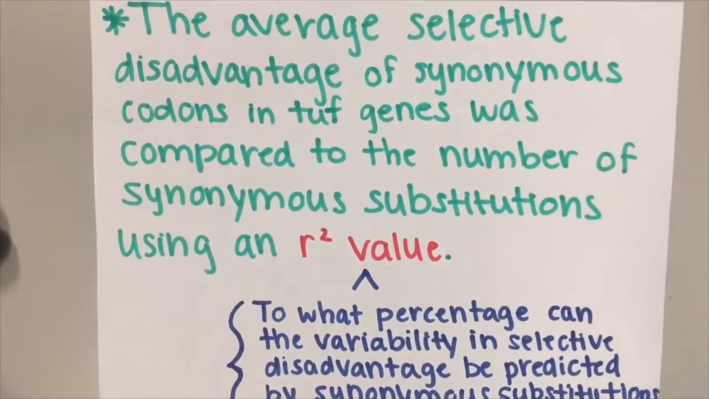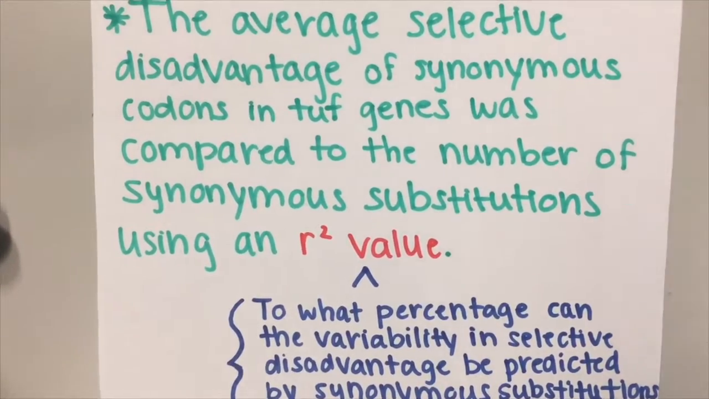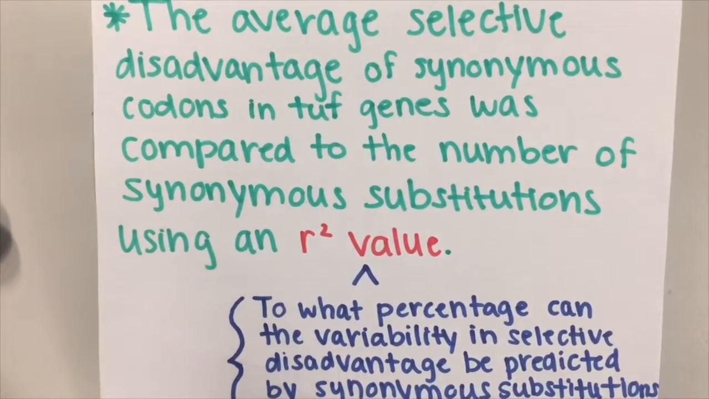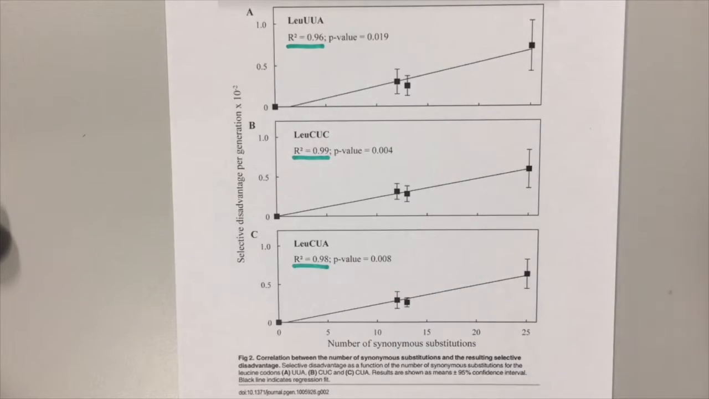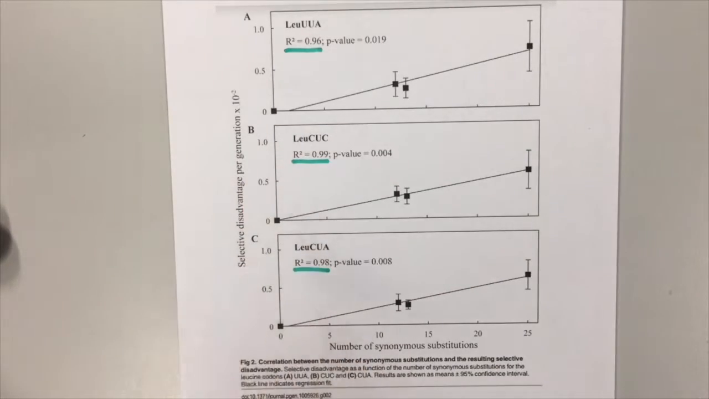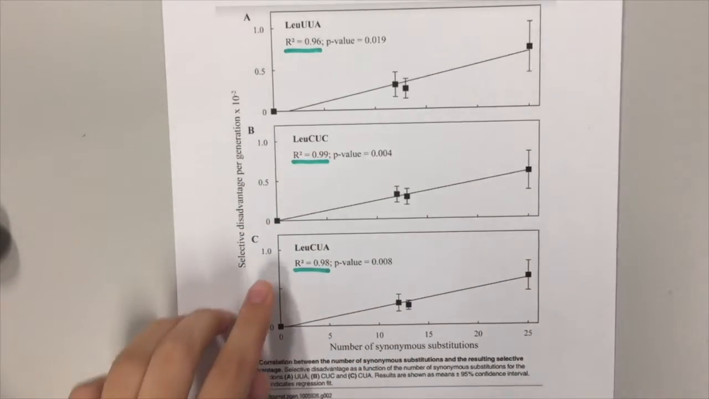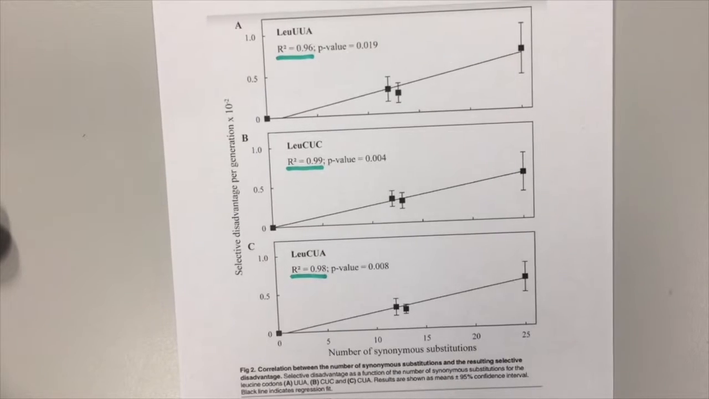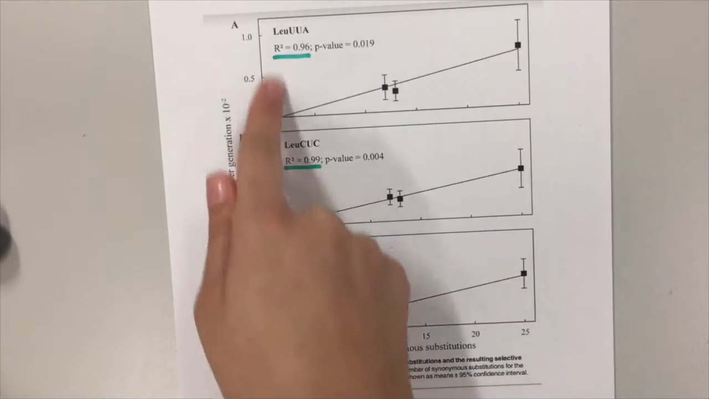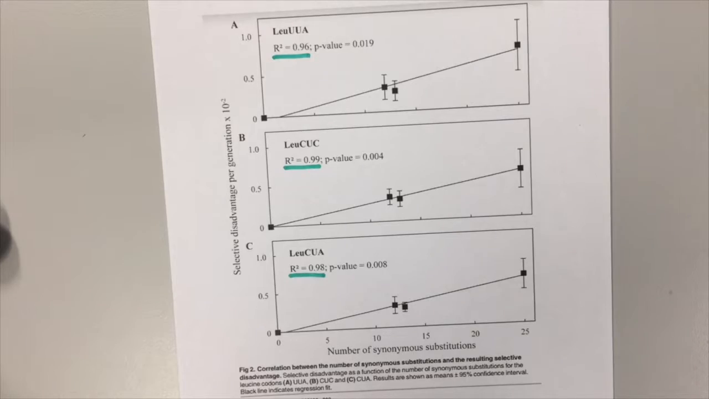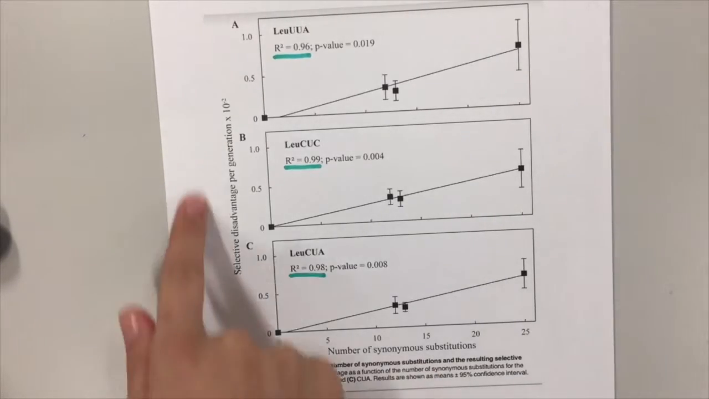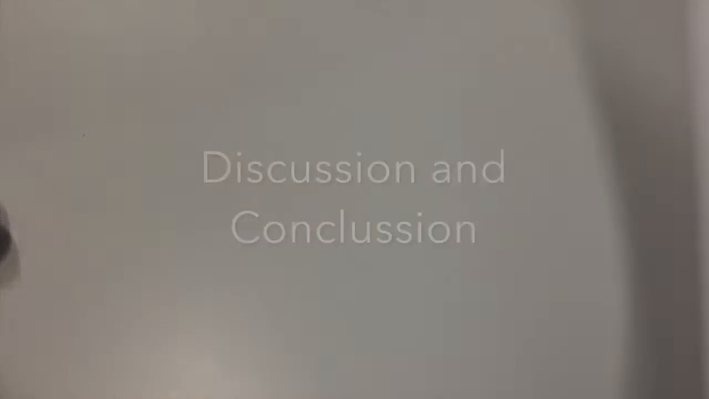The average selective disadvantage of synonymous codons in tufA genes was compared to the number of synonymous substitutions using an R-squared value. An R-squared value compares what percentage of the variability in selective disadvantage can be predicted by synonymous substitutions. Figure 2 highlights 3 synonymous leucine codons and the selective disadvantage a generation of Salmonella experiences with the presence of leucine instead of tufA. An R-squared value of 95% for all 3 regression plots suggests a strong correlation between synonymous codons and selective disadvantage to Salmonella's overall fitness.